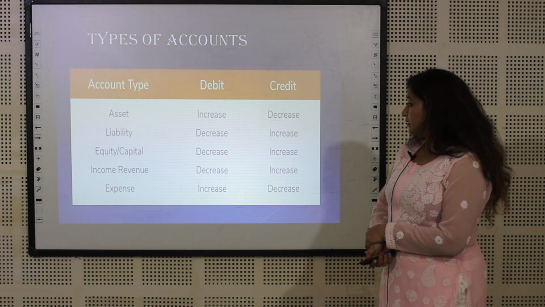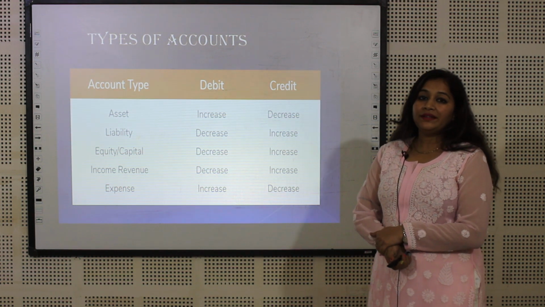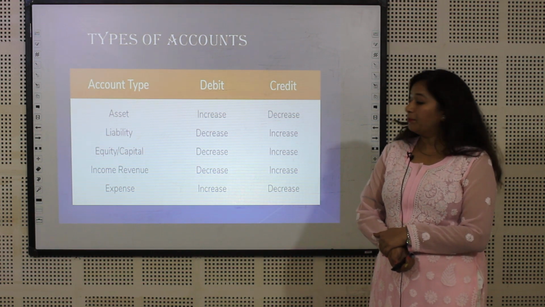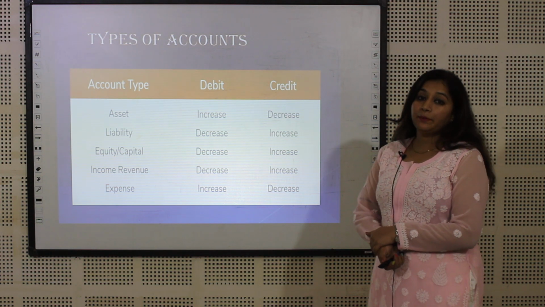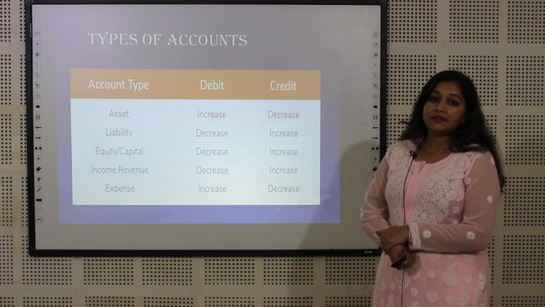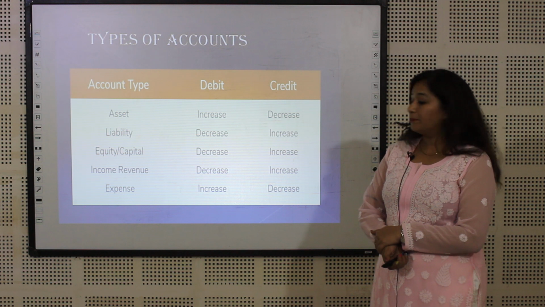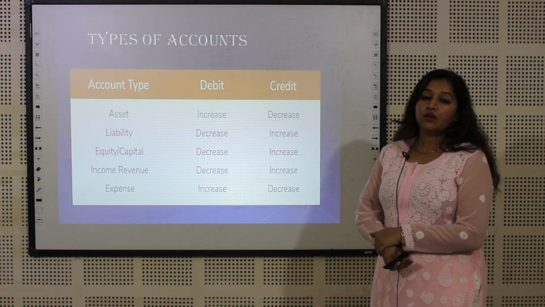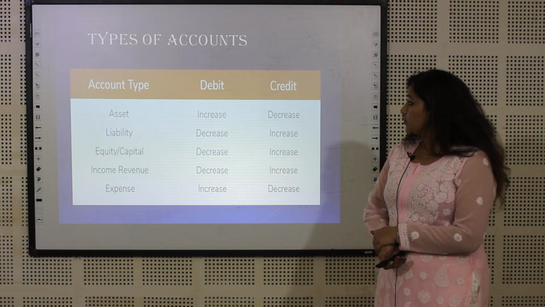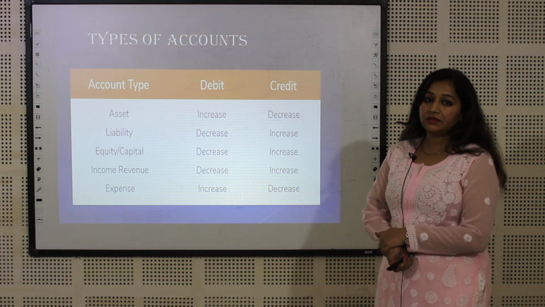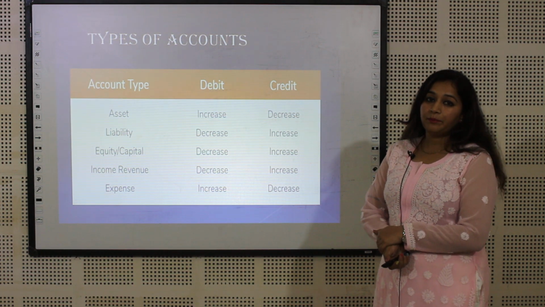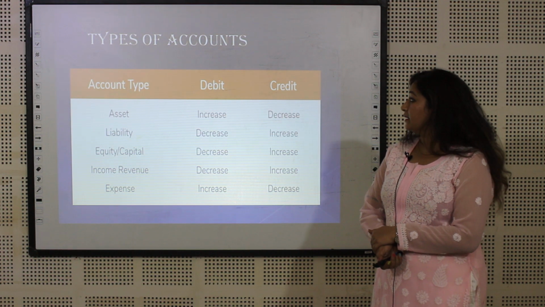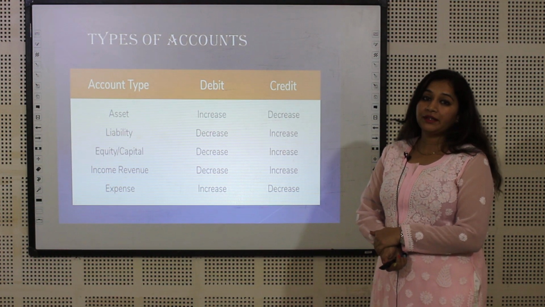Next, expenses and losses. When the expenses and losses of the company increase, we debit the account, and when the expenses and losses of the company decrease, we credit the account. So based on the types, we have different entries, debit and credit, based on increase and decrease, and it is different for different types of accounts.